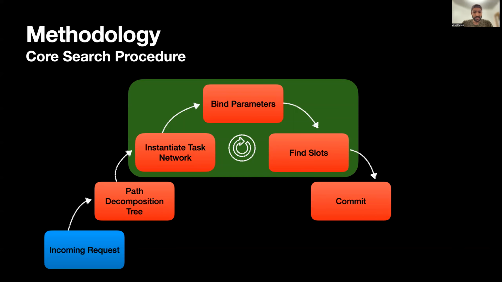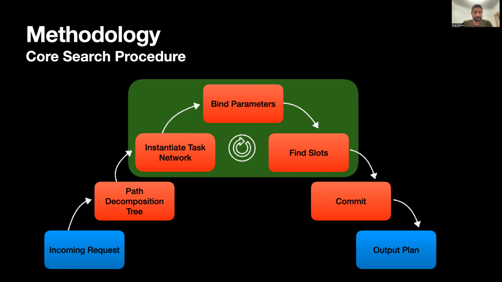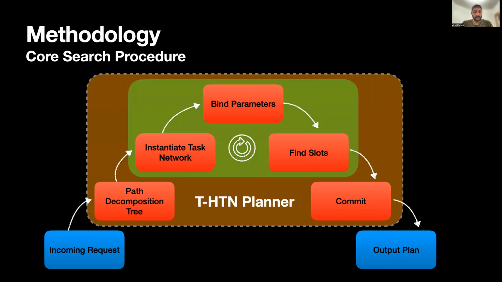Finally, once all the options have been generated, they are evaluated according to some set of objective criteria like minimizing overall task makespan, and then we commit to the best option and output the plan. The blue nodes correspond to the input and output of our framework's planner, whereas the red nodes correspond to the actual plan generation search procedure itself.